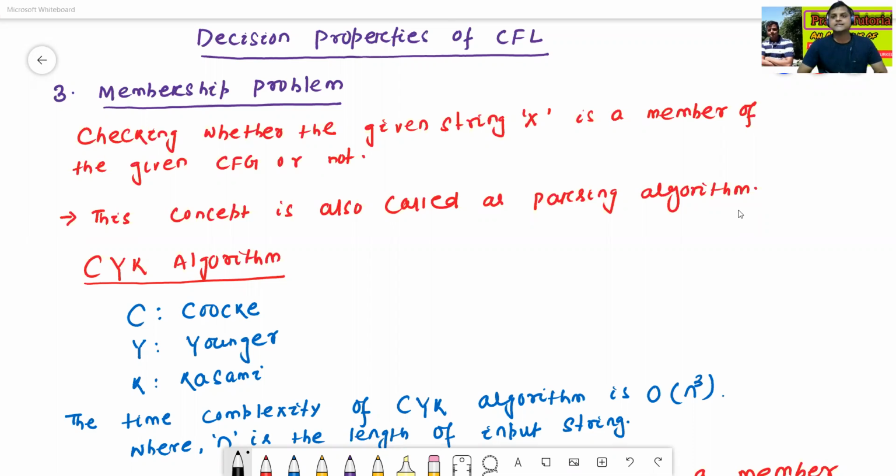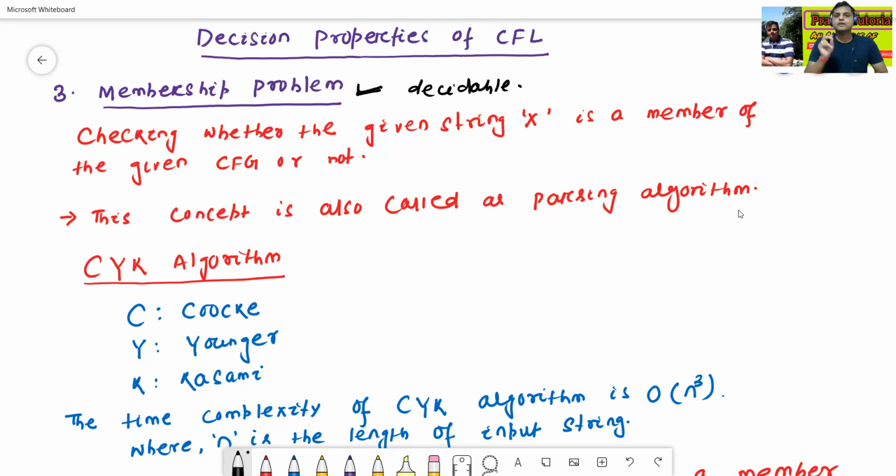So what is the third decision property of context-free language? This problem is called the membership problem. Is the membership problem under context-free language decidable or undecidable? The membership problem under context-free language is decidable. Since it is decidable, an algorithm exists to solve the problem, that is, the membership problem.